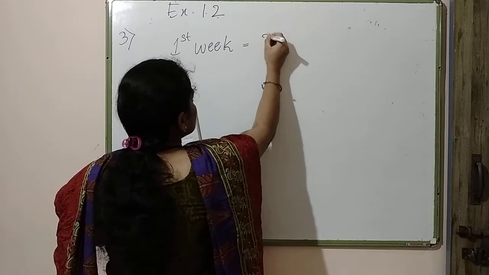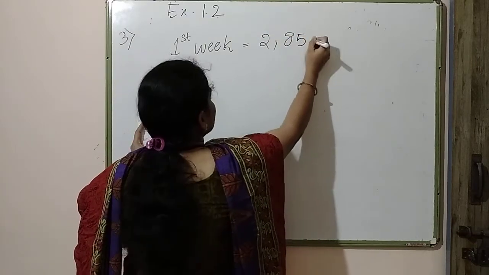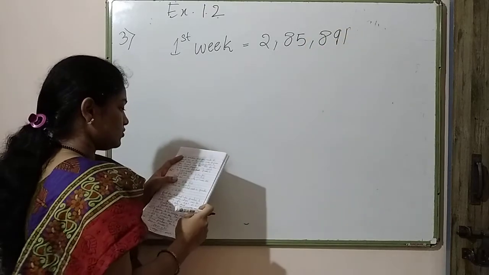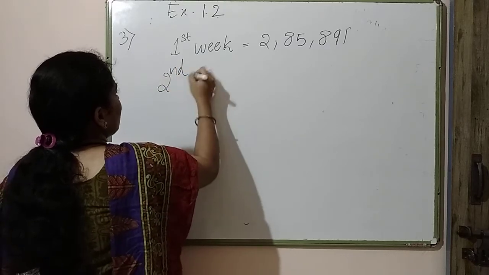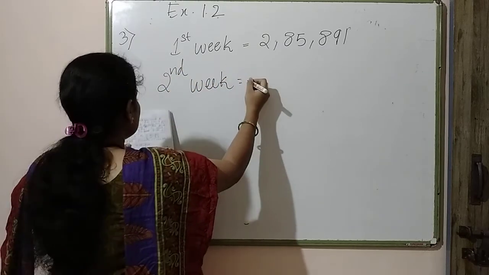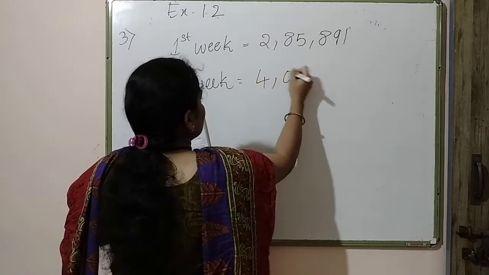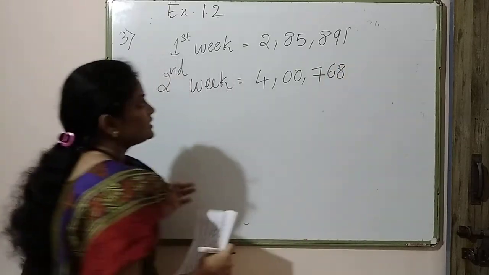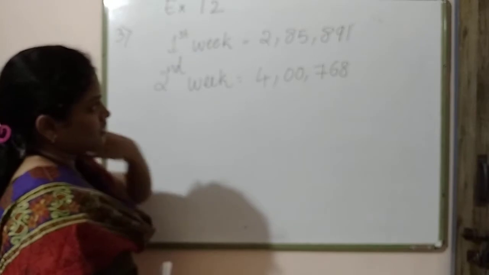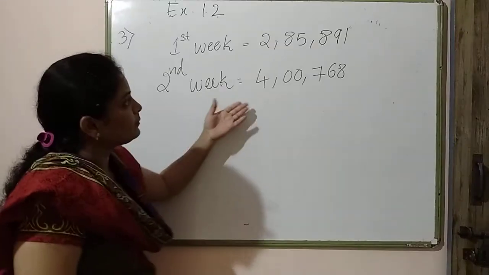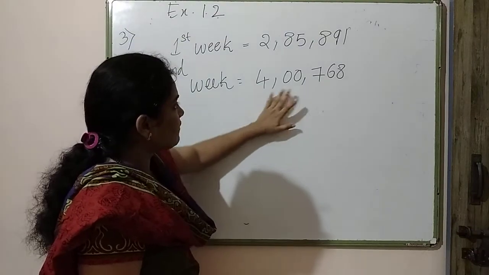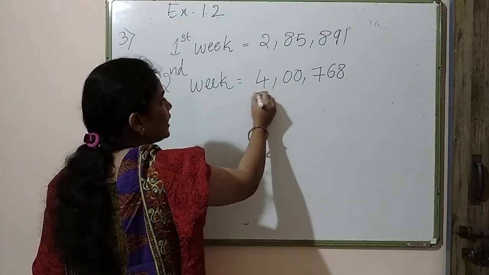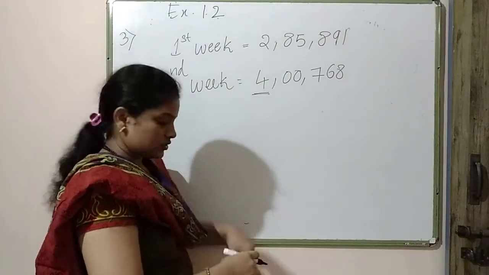This is 2,85,891 rupees. So books sold worth of this much amount. And in the second week, how much they sold? They sold 4,768 rupees. Okay, these are the book sold worth rupees. Okay, so by observing we can say, see both having same place value, right? This is having lakh, this is also having lakh. So which is greater? Obviously 4 is greater than 2, right? So in the second week, books.